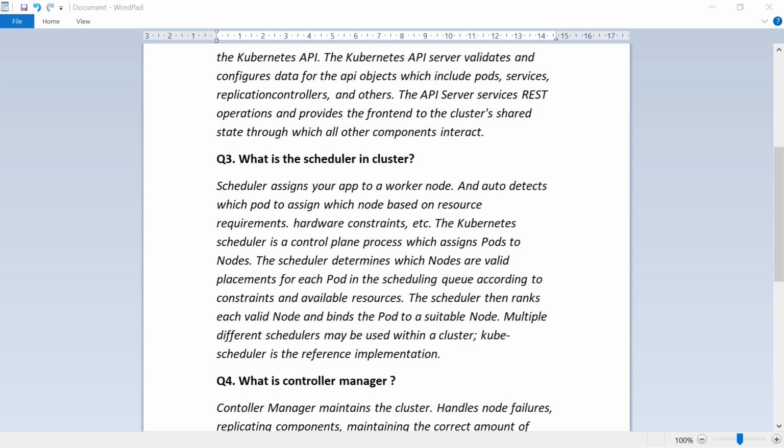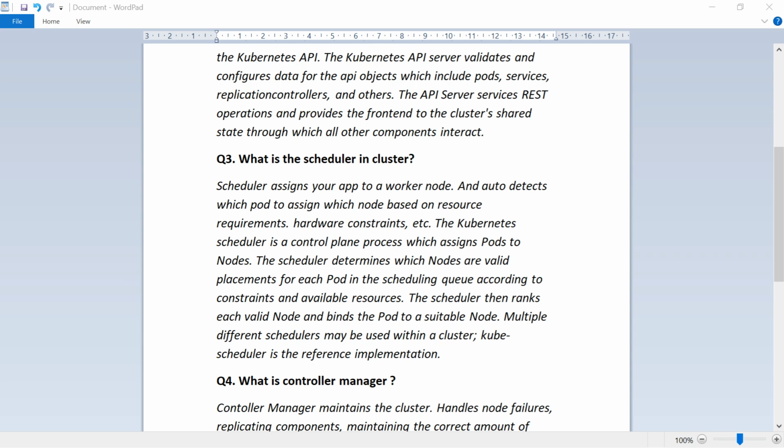The scheduler determines which nodes are valid placements for each pod in the scheduling queue according to constraints and available resources. The scheduler then ranks each valid node and binds the pod to a suitable node. Multiple different schedulers may be used within a cluster. Kube-Scheduler is the reference implementation.